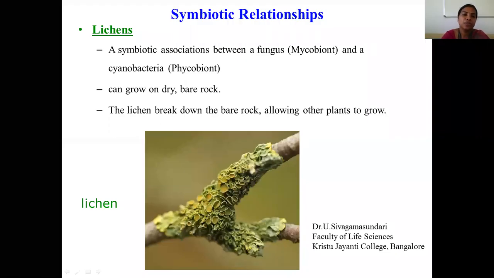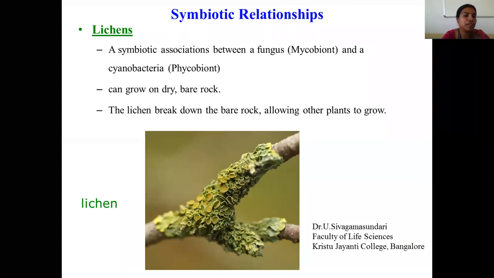So today we are going to learn about symbiotic relationships. As a first example, we are going to learn about lichens. Lichens are symbiotic associations between a fungus, the fungal partner we call the mycobiome, and the algal partner, especially the cyanobacterial members, we call the phycobiome.